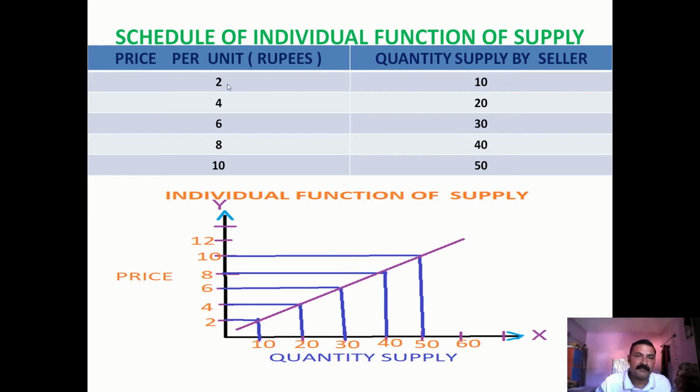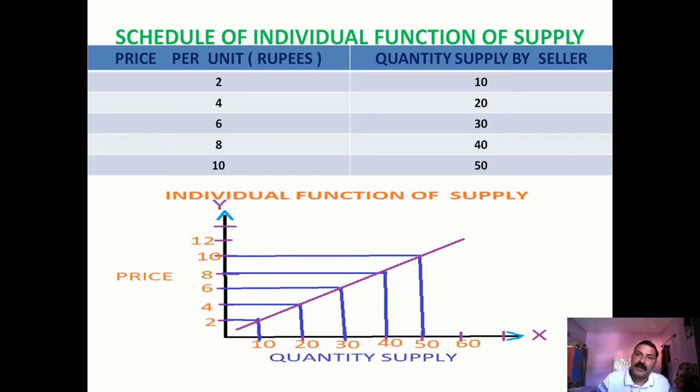If there is a price of 2, he prefers to sell 10 units of the commodity. When the price increases up to 4, he is willing to sell 20 units of the commodity. If the price again increases up to 6, he is willing to sell 30 units. If the price rises up to 8 rupees, he is selling 40 units. And when the price goes up to 10 rupees, he is willing to sell 50 units of a commodity.